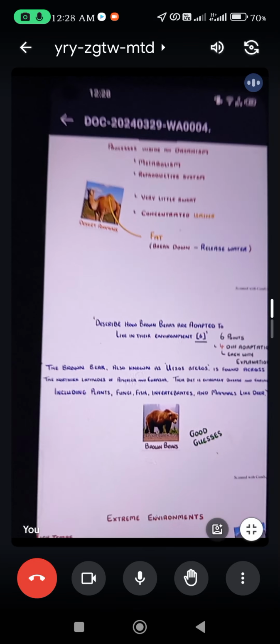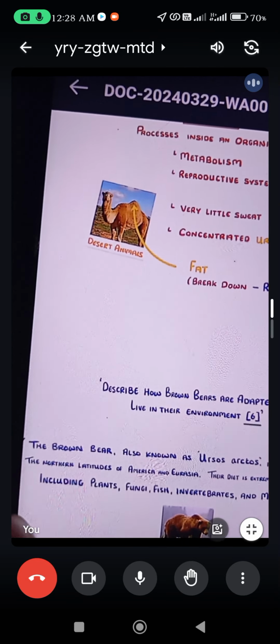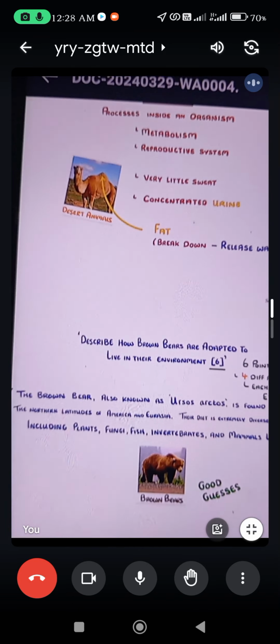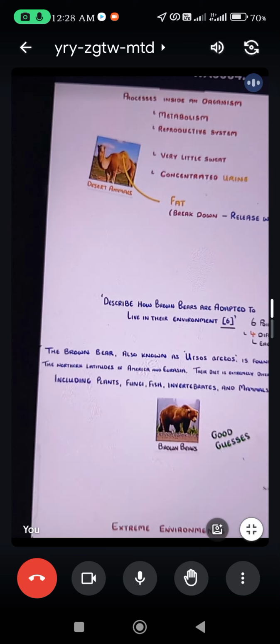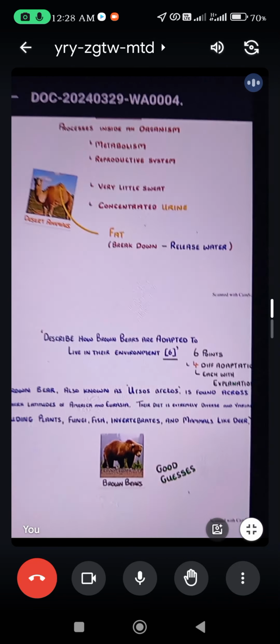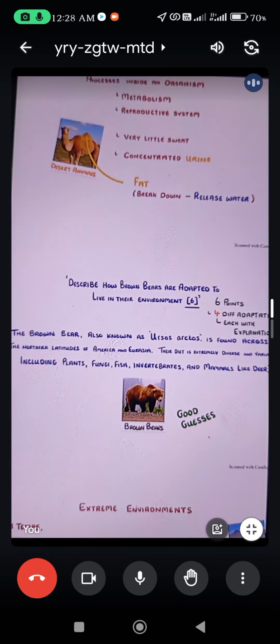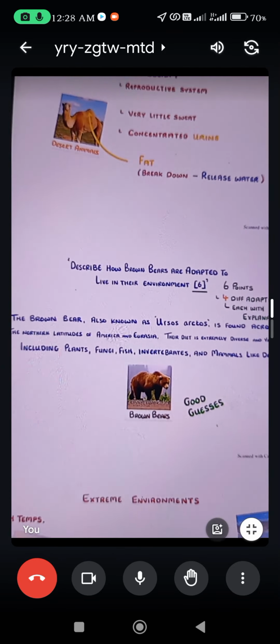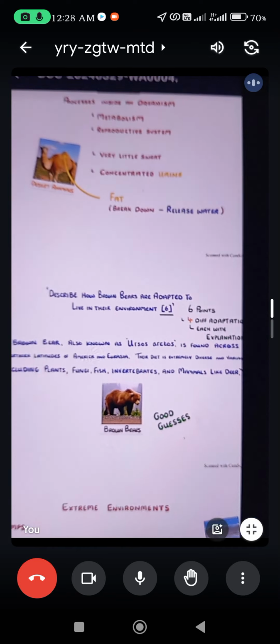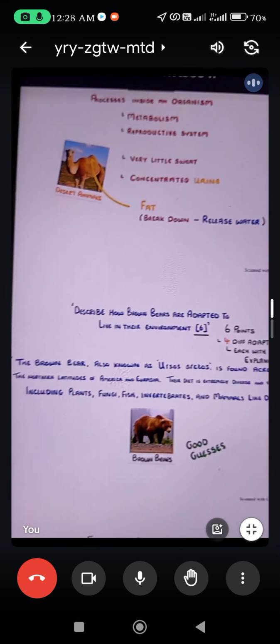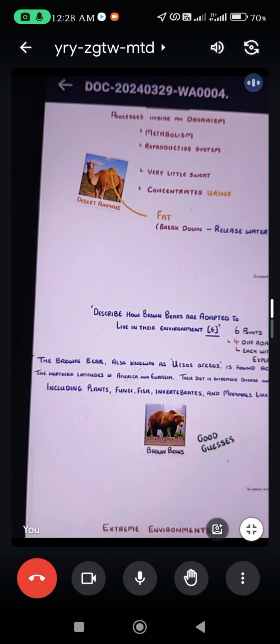Northern latitudes means there is a very cold temperature out there, and if there is a very cold temperature, it means we have a structural adaptation. The brown bear has very thick fur, which helps it live in cold weather and maintain its body temperature. So, moving on to its diet.